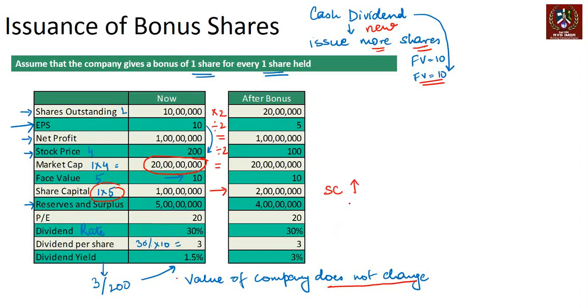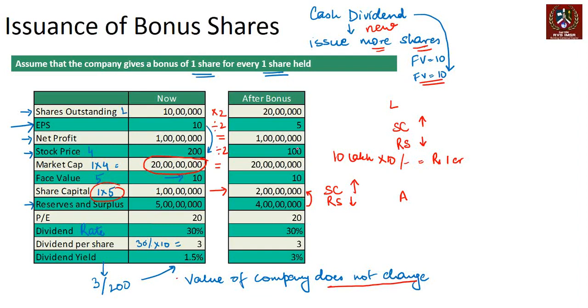If share capital goes up, the balance sheet will not balance because on the liabilities side you have share capital going up. There is no change on the asset side. So to manage it, the reserves and surplus have to go down by the same amount. So it's like this entire movement of 1 crore rupees has moved from here to here. You have issued 10 lakh shares of 10 rupees each, right? So you have issued 10 lakh new shares of 10 rupees each. This rupees 1 crore moves from reserves and surplus to the share capital.